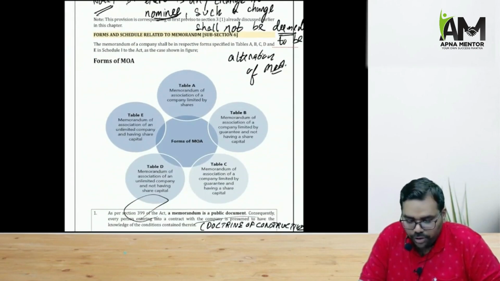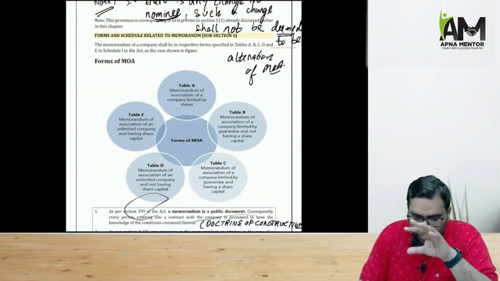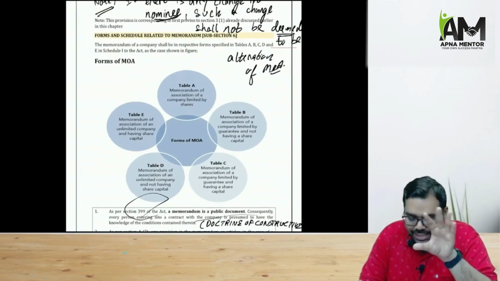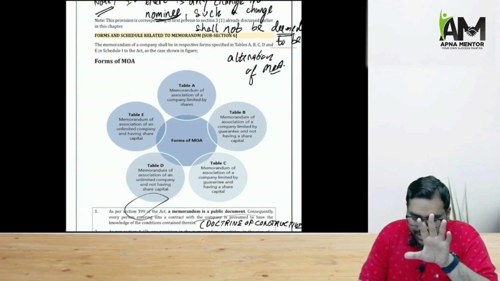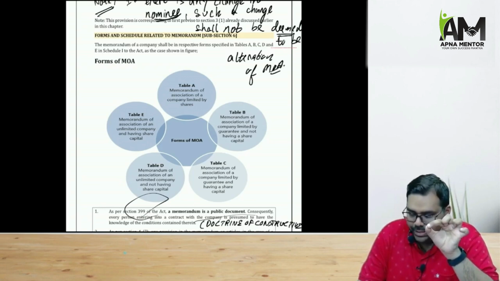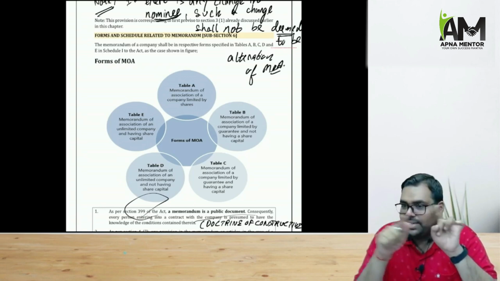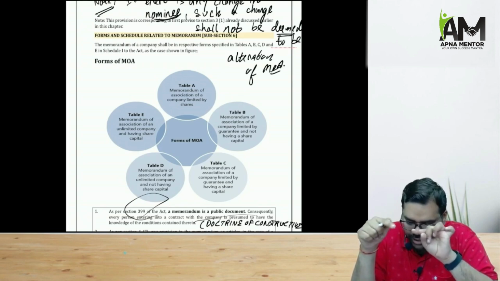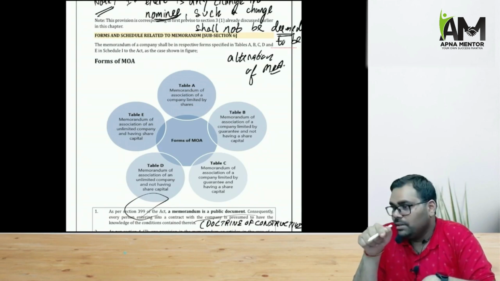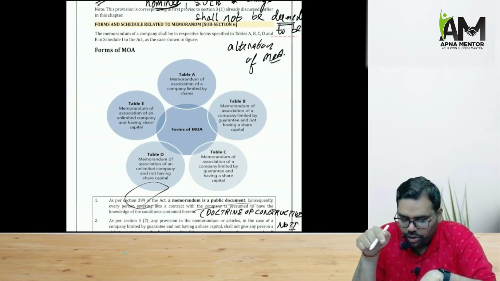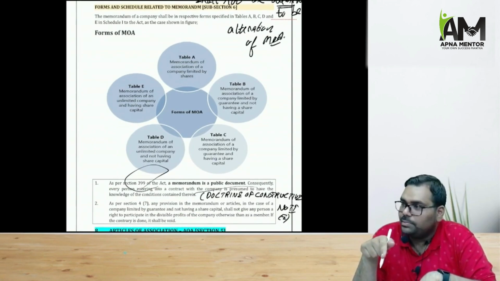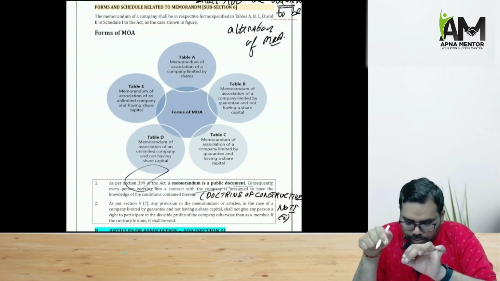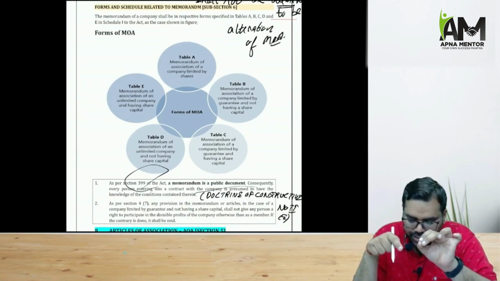Then there are several forms of a MOA. That is given in table A, B, C, D, E. So it is very simple. When we talk about table A, it is MOA of the company limited by share. Then table B. Now you think guarantee. First share, then guarantee. Guarantee not having share capital, guarantee having share capital. So table B, that is MOA of a company limited by guarantee not having share capital. Table C, a memorandum of association of a company limited by guarantee having share capital.